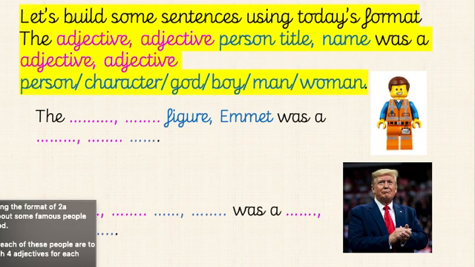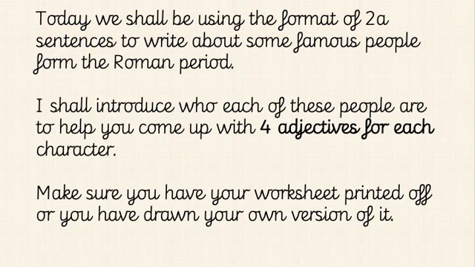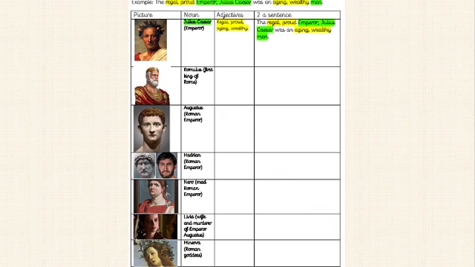Now I'm going to give you a little bit more information to help you. Today we shall be using the format of 2A sentences to write about some famous people from the Roman period. I shall introduce who each of these people are to help you to come up with 4 adjectives for each character. Make sure you have your worksheet printed off or you've drawn your own version of it. Okay, so this is the worksheet you should have. As we go through the next few slides, what I'd like you to really focus on is writing your adjectives. In this column here, we are writing our describing words, our adjectives about each character, and we need 4 adjectives next to each character.